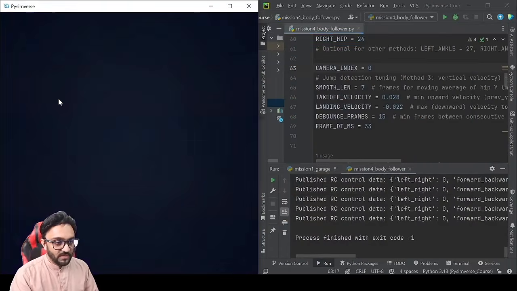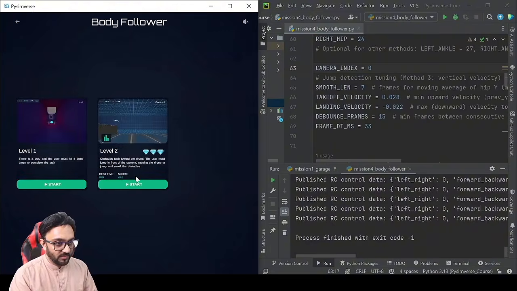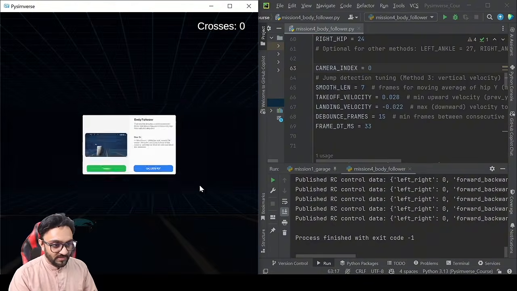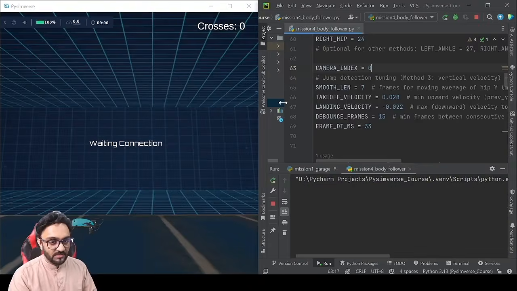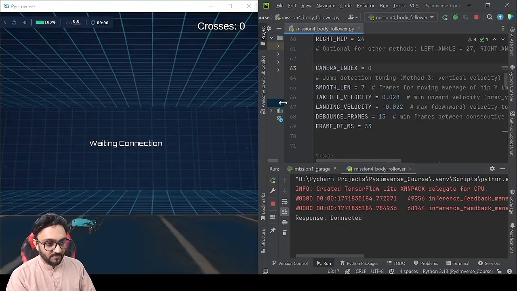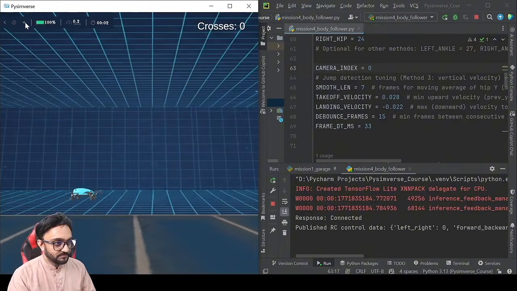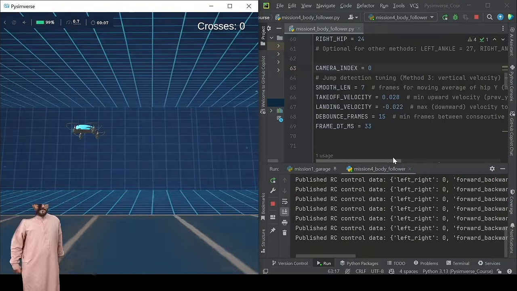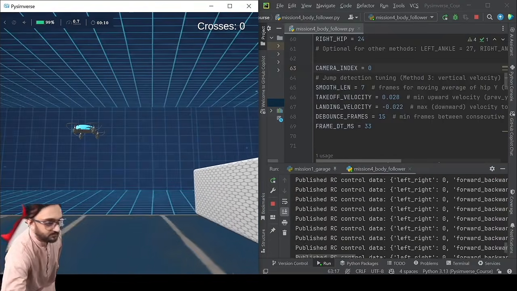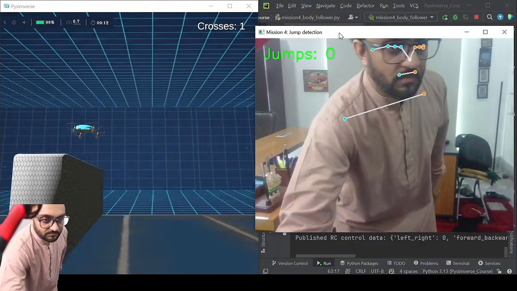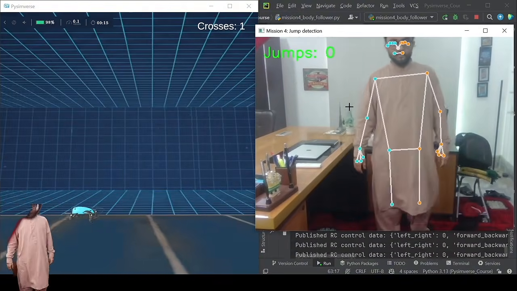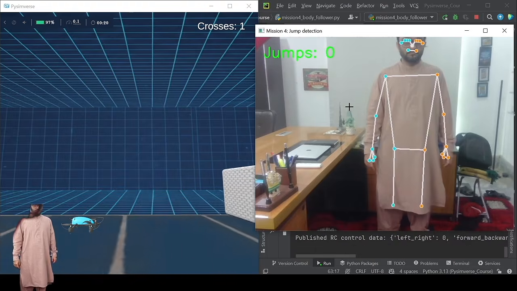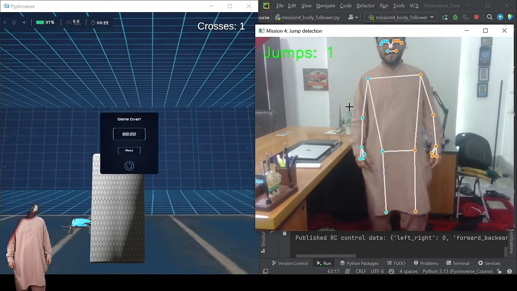So now we are jumping to actually complete our task. Now what we can do is go to our game and actually play that game. It will wait for the connection to start to actually start playing the game. Too late.